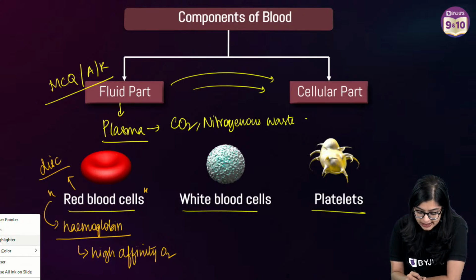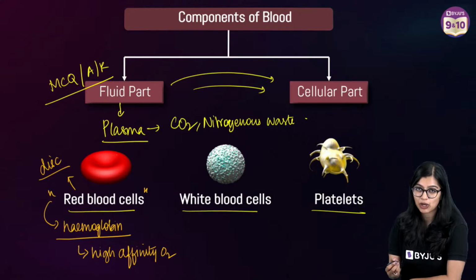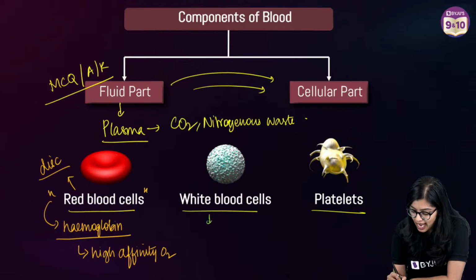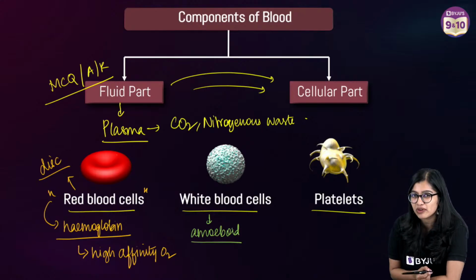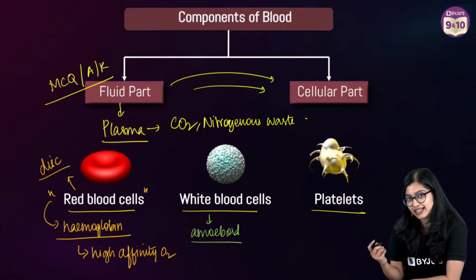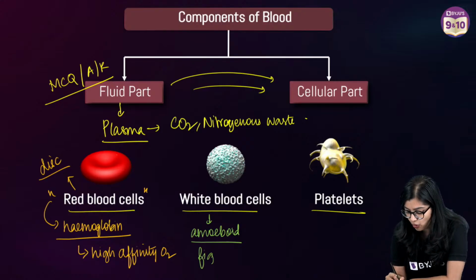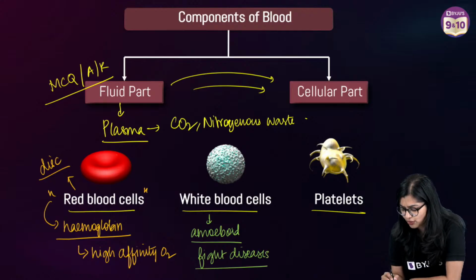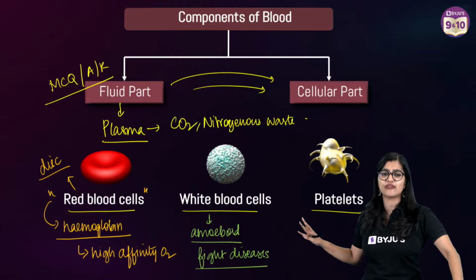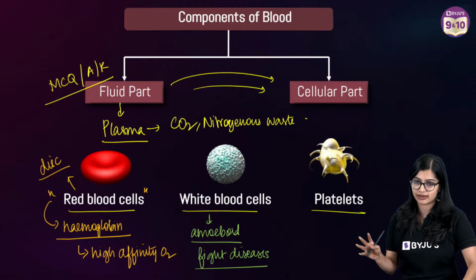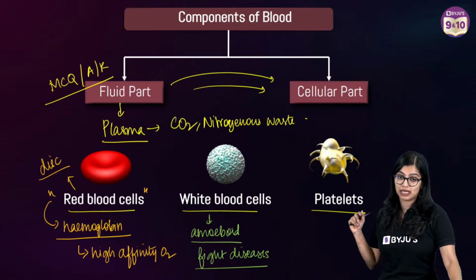Then we have white blood cells which are here. Now white blood cells of course get their name because they don't really have a pigment. And we see that these white blood cells are amoeboid in shape. That means they don't really have a fixed shape. Mainly their role is to fight off pathogens, or they help in fighting off diseases, or anything that may cause harm to the body. They're responsible for getting rid of anything unwanted from the body, right? So that is our white blood cells.